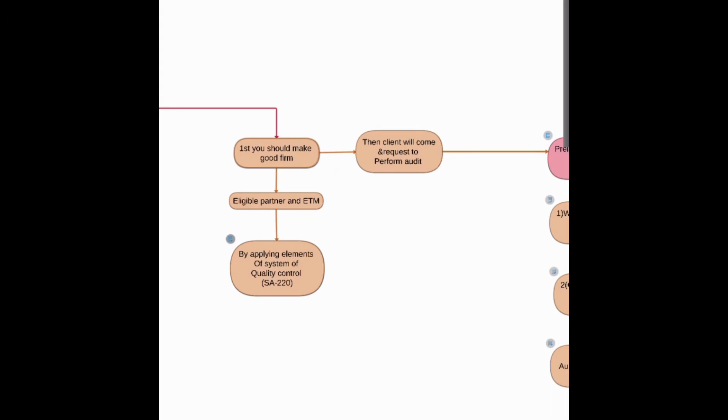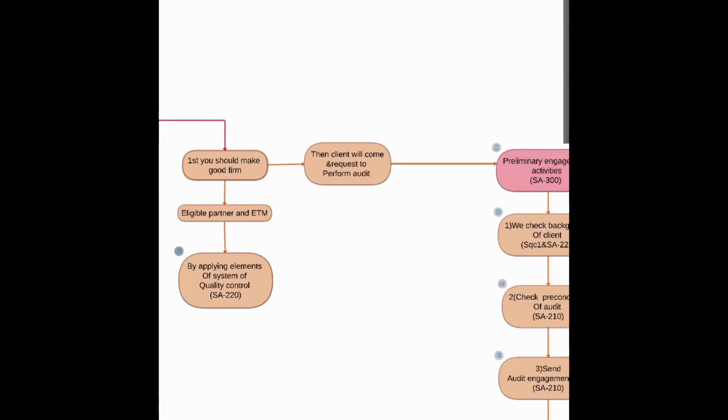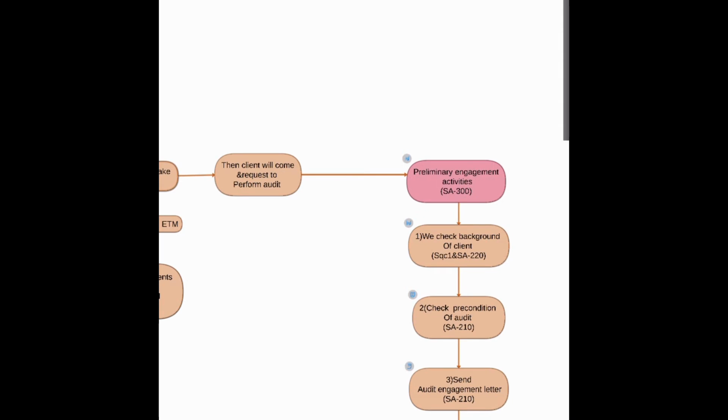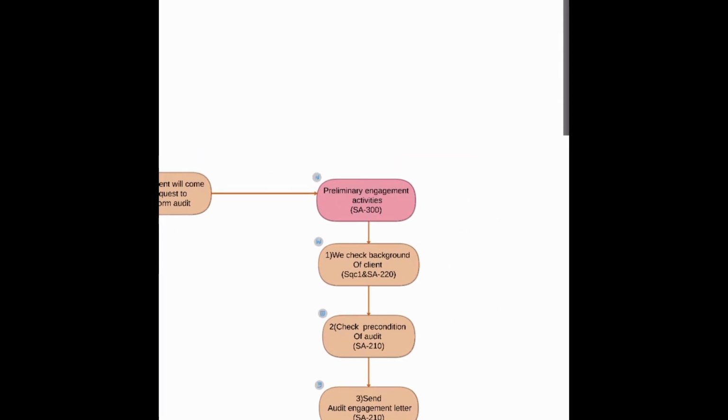Then after making a good audit firm, the client will come to us and request us to perform the audit. Then we will do preliminary engagement activities.